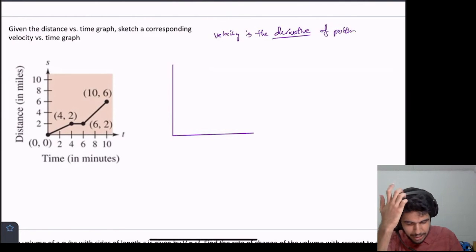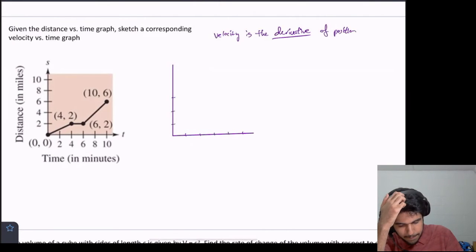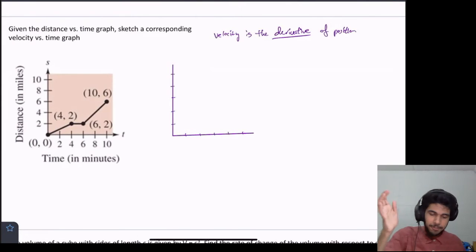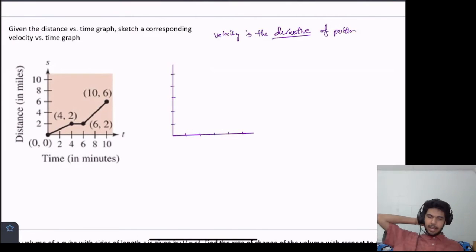So really what we want to do is evaluate the derivative at all of these points on the function: 2, 4, 6, 8, 10, and same thing here. So we want to find the derivative at all of these points and then just graph it.